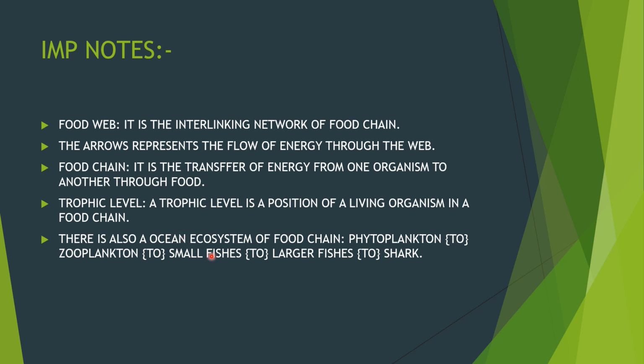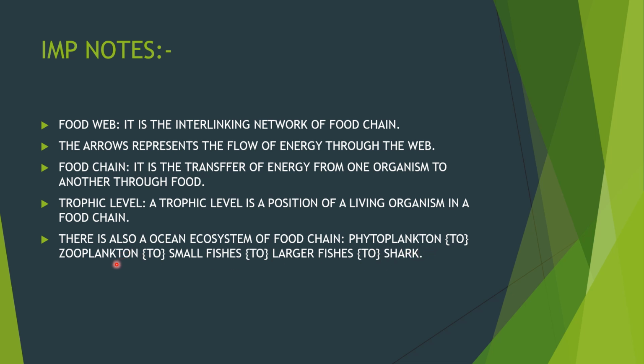There is also an ocean ecosystem for the food chain. Phytoplankton passes energy to zooplankton. It passes energy to small fishes, then to large fishes, and then to sharks. And lastly there are many more big animals like orca, whale, and so on. The phytoplankton is a plant on the oceanic surface.